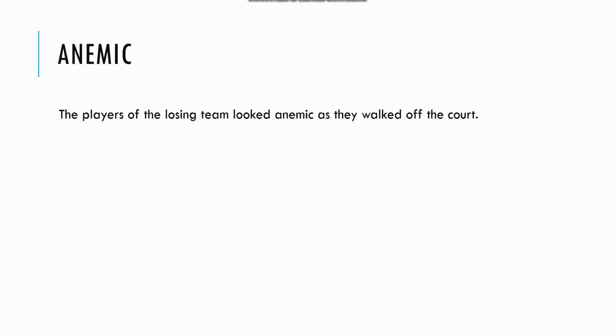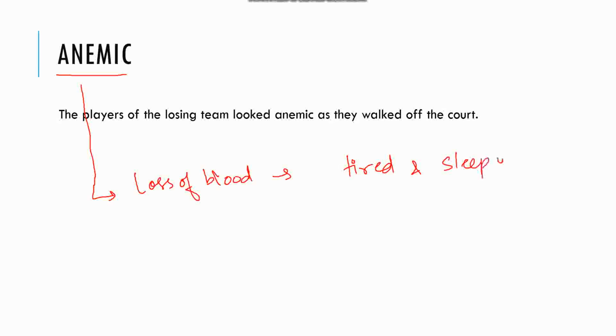The next word is anemic. Anemic is derived from the word anemia. It's a disease which leads to loss of blood. What happens when you lose a lot of blood? You will feel tired. You will feel sleepy. You will feel like not doing anything. That means you will feel demotivated. Surely anemic is something related to demotivation.